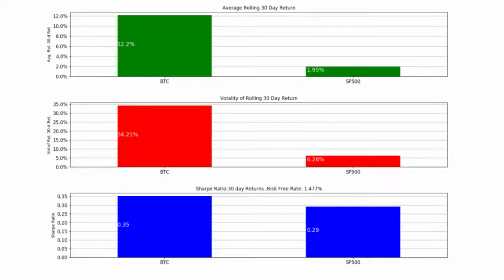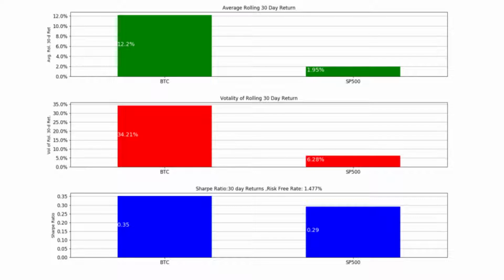Till now, we looked into the return trends. Now, we have to look into the effect of volatility. For that, we have to calculate the volatility adjusted returns or risk adjusted returns, and one way of doing that is calculating Sharpe ratios. Now let us compare the average rolling 30-day returns for BTC and S&P 500. It is obvious that the BTC returns have been much higher, around 12% compared to 2% for the S&P 500. Also, the volatility of rolling 30-day returns for BTC has been drastically higher than the S&P 500.